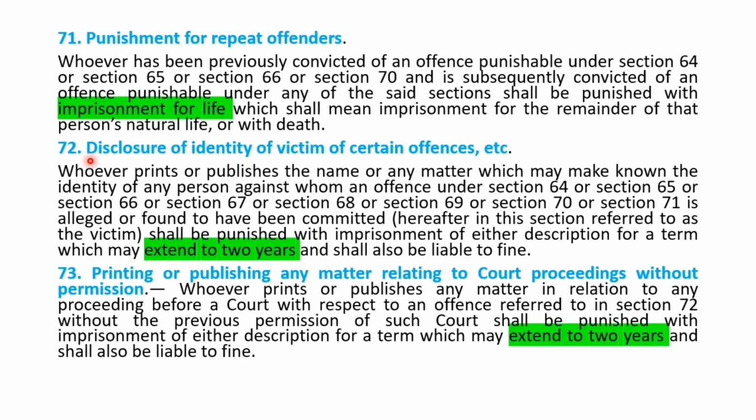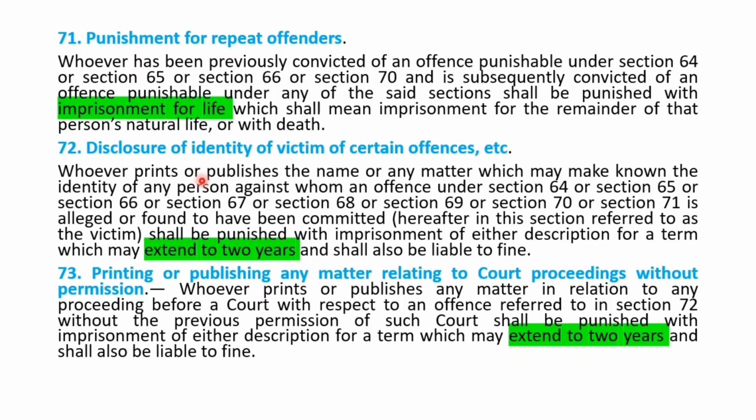Okay, then moving on to the last part, that is the confidentiality part. Section 72 and 73 deals with that. It says that whoever prints or publishes the name or any matter which may make known the identity of the person against whom the offense under these sections has been committed, he shall be punished with an imprisonment for a term which may extend to 2 years.